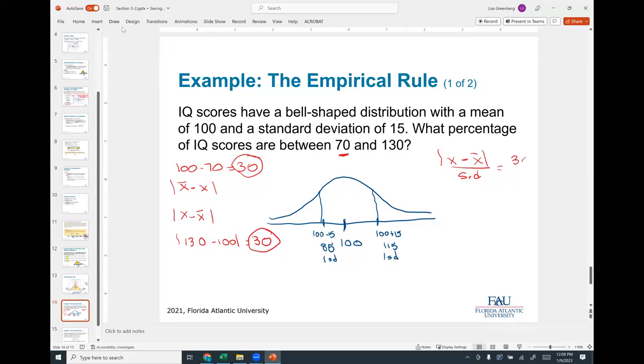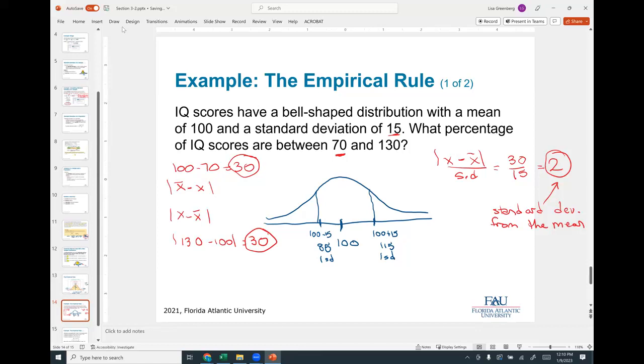So this is 30, and our standard deviation is given right here, is 15. So that gives me 2. This is 2 standard deviations from the mean,